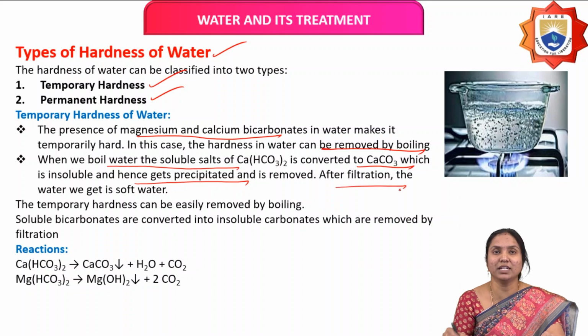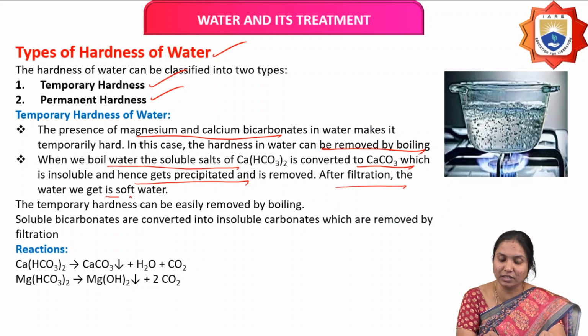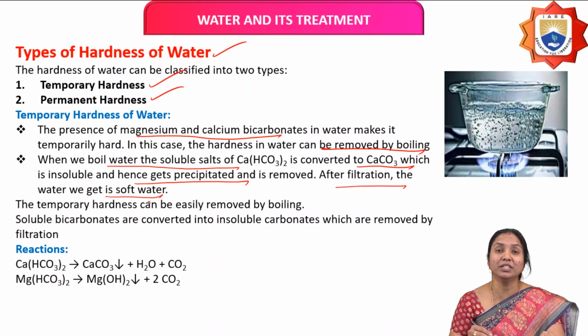After filtration, the water we get is soft water. That means we can remove temporary hardness causing ions by boiling. Temporary hardness can be easily removed by boiling.